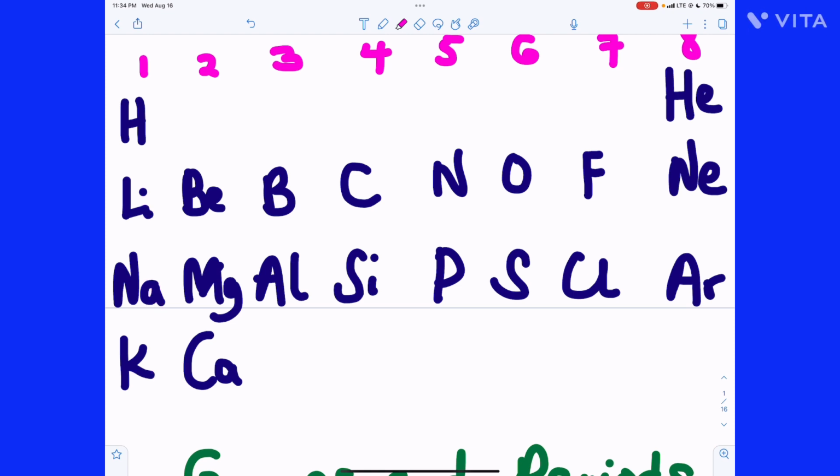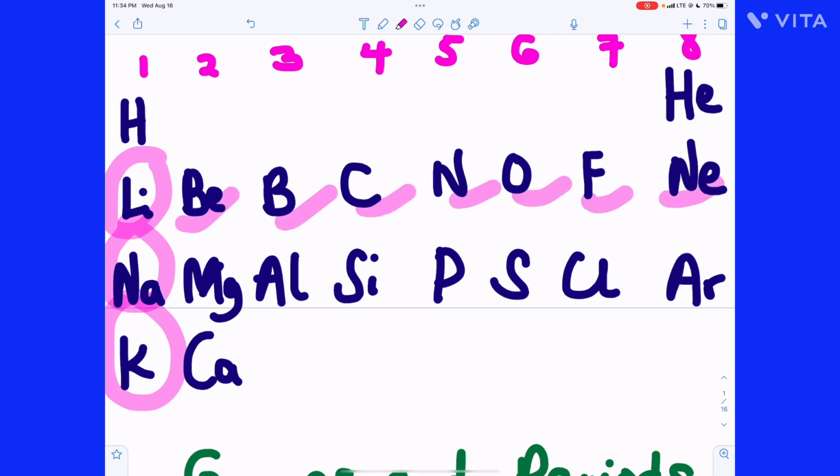All of these are alkali metals. Lithium is an alkali metal. Sodium is an alkali metal. Potassium is an alkali metal. So you are getting an alkali metal every time you go from lithium and you count 8 elements: 1, 2, 3, 4, 5, 6, 7, 8. The 8th element is another alkali metal.